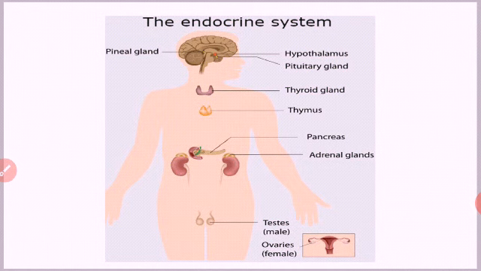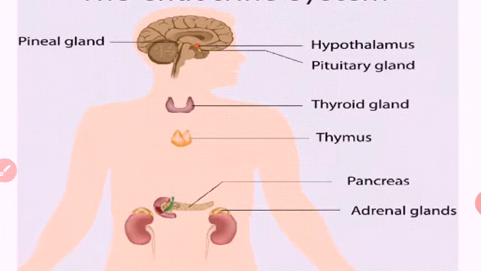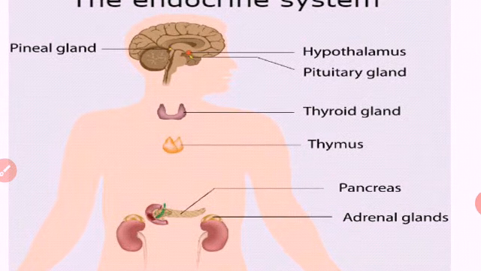location of different glands. I told you last class, in the endocrine system there are different glands. First you see the glands once again, the location of glands.